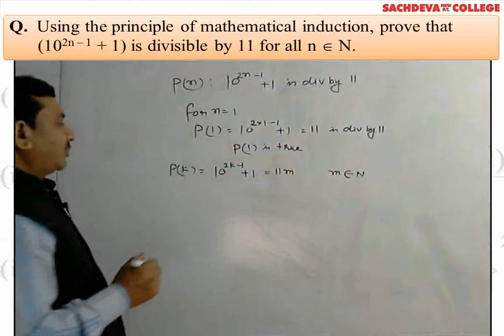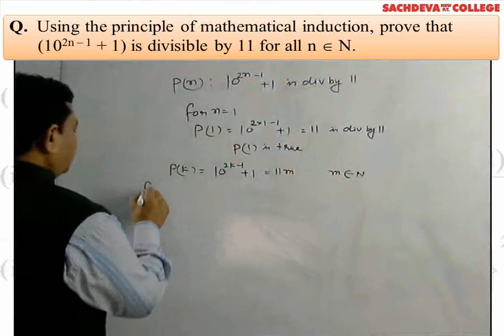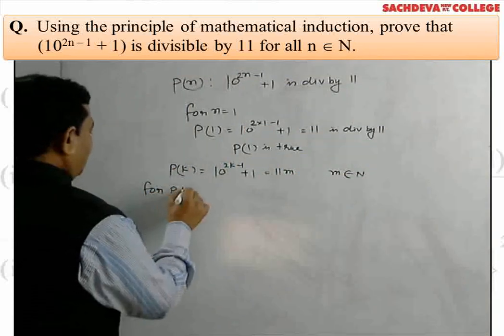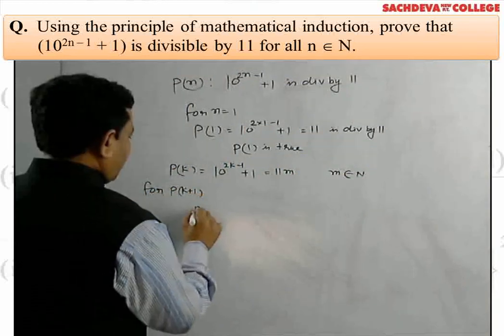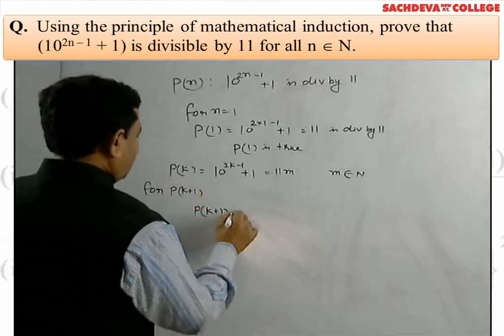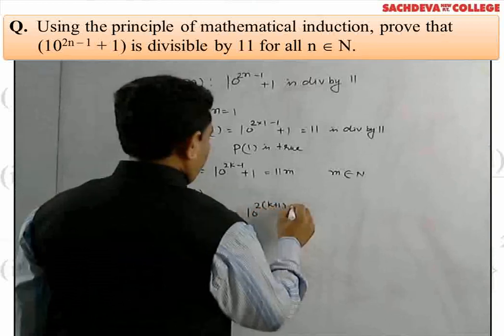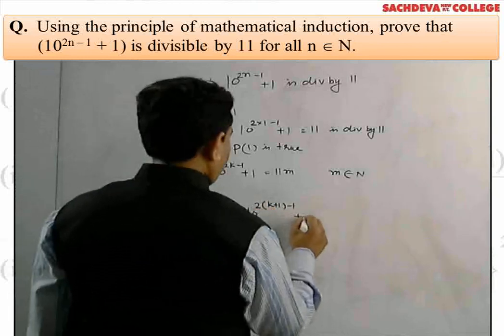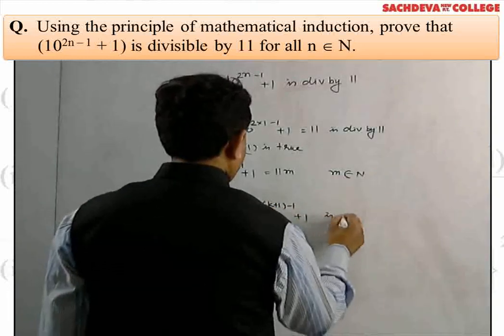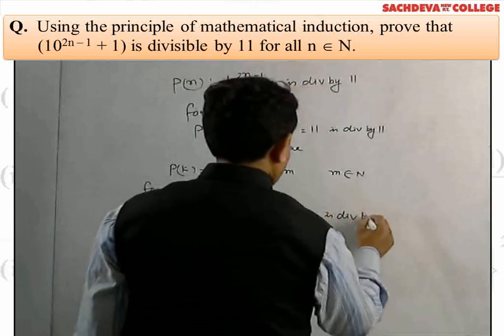Now for Pk plus 1, Pk plus 1 is equals to 10 to the power 2 into k plus 1 minus 1 plus 1 is divisible by 11.